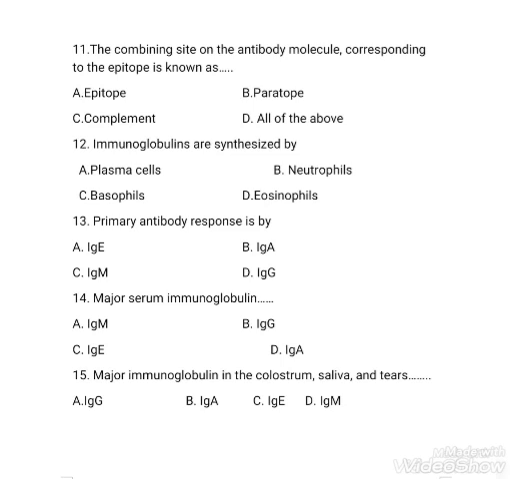Next, immunoglobulins are synthesized by plasma cells, neutrophils, basophils, eosinophils. The right answer is option A, plasma cells. Immunoglobulins are synthesized by plasma cells. Next question. Primary antibody response is by IgE, IgA, IgM, IgG. The right answer is option C, IgM.